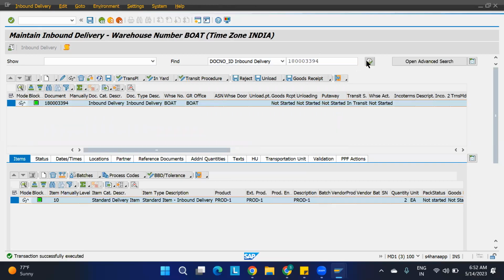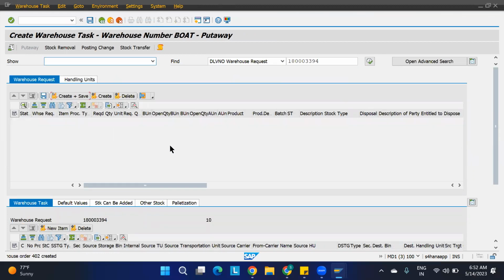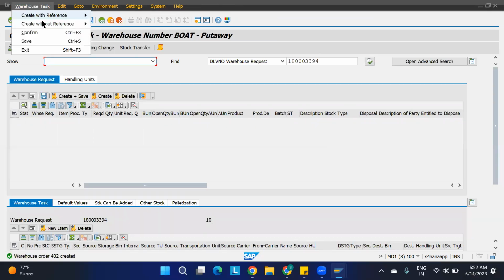No, we are checking for double and double zero, right? No, it is for the board I have created. Okay, so I will just go to the inbound delivery, follow-on functions, warehouse task. I'll say create and save. It is created. Go to the confirmation page.